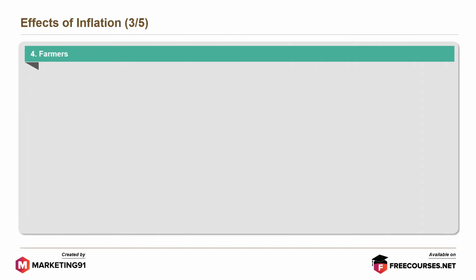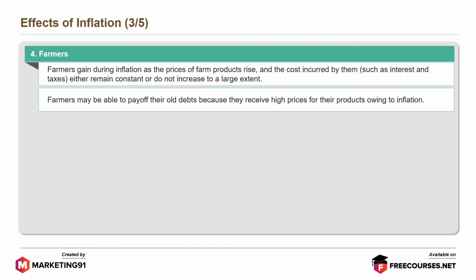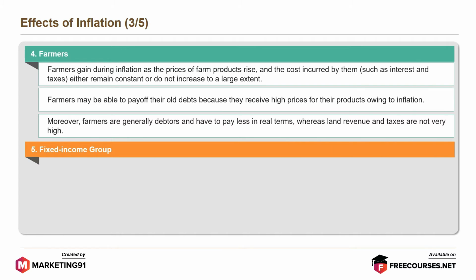Next is farmers. Farmers gain during inflation as the prices of farm products rise and the cost incurred by them, such as interest and taxes, either remain constant or do not increase to a large extent. Farmers may be able to pay off their old debts because they receive high prices for their products owing to inflation. Moreover, farmers are generally debtors and have to pay less in real terms, whereas land revenue and taxes are not very high.